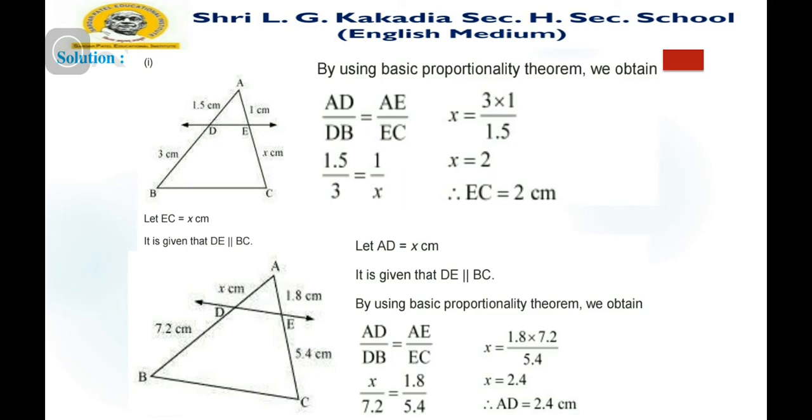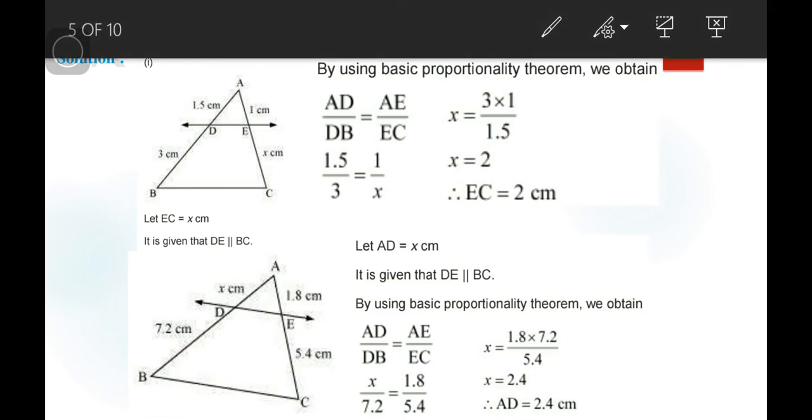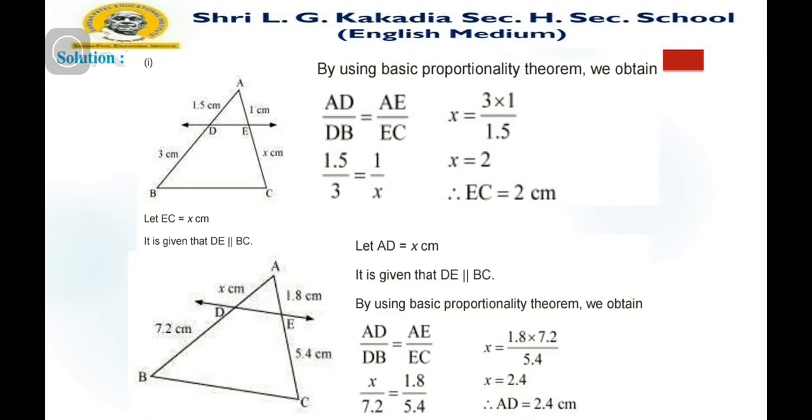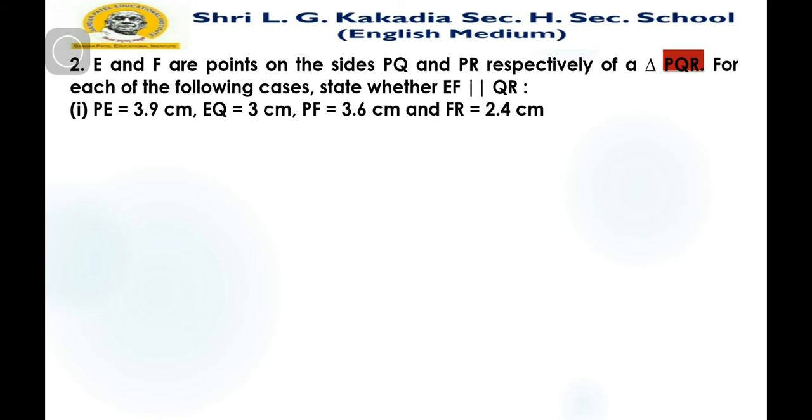Now let's consider one more example. Here given question number 2. E and F are points on the sides PQ and PR respectively of a triangle PQR. For each of the following cases, state whether EF is parallel to QR.